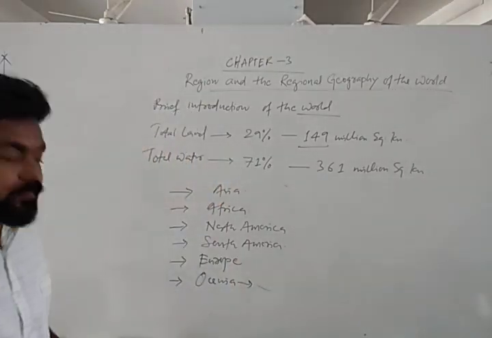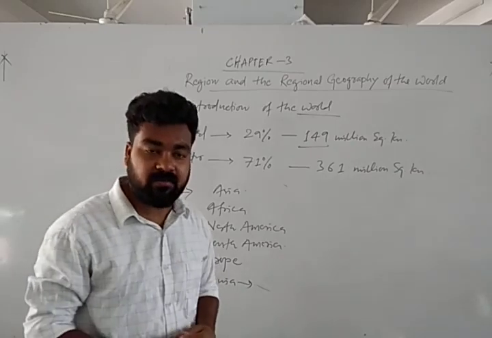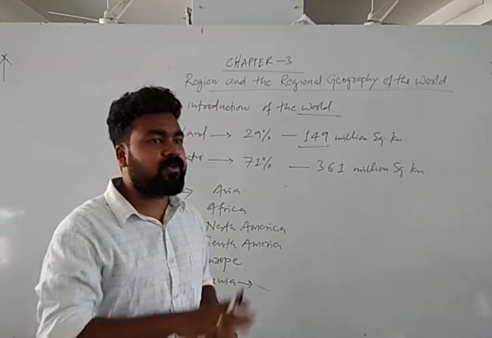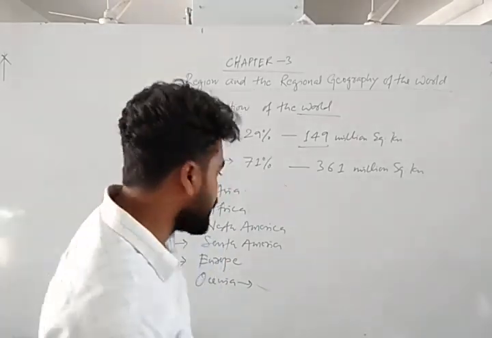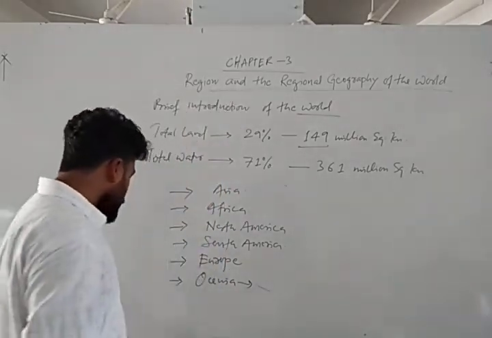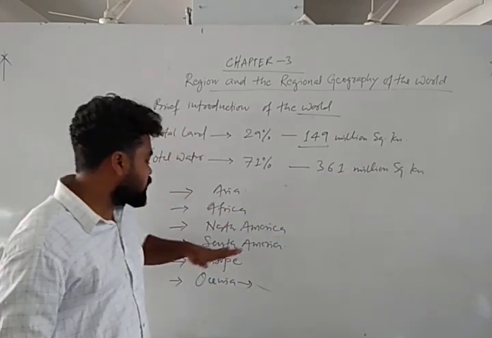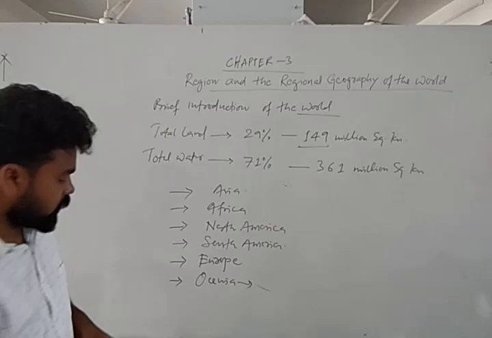Oceania consists of Australia, New Zealand, and some islands, Kiribati Islands. Including all 14 countries, it is called Oceania. So now we'll go through Asia, Africa, North America, South America, Europe, Oceania in brief.